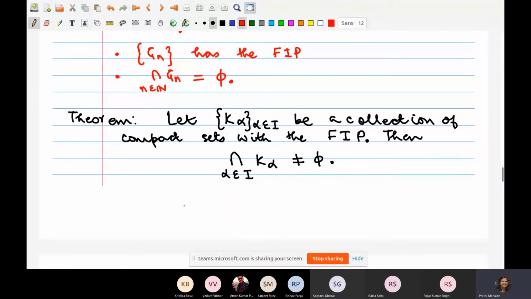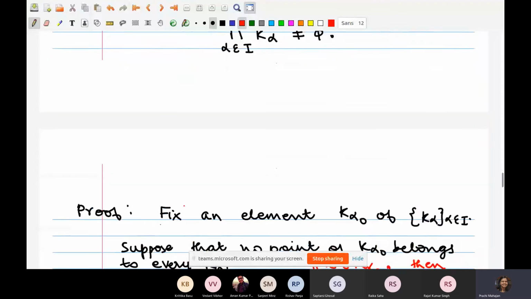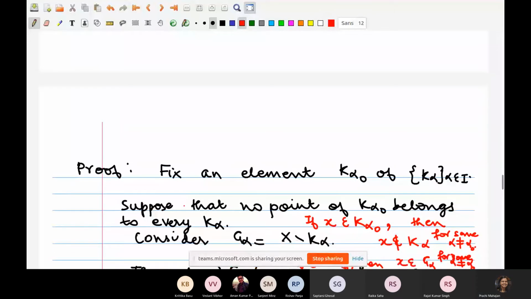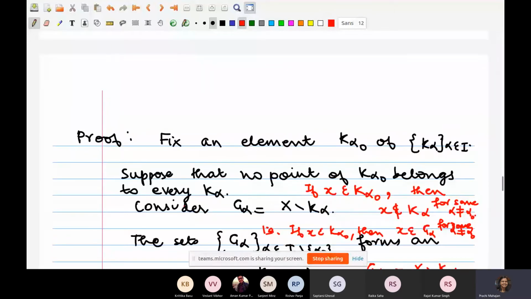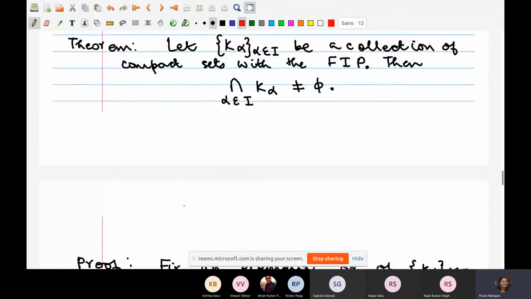You have seen an example of this theorem. I'll try to point it out, but let's run through the proof first. So let's fix an element K alpha naught of K alpha. So we are sort of working under the contradiction. Suppose that the intersection of K alpha over all alpha in I is empty, right?